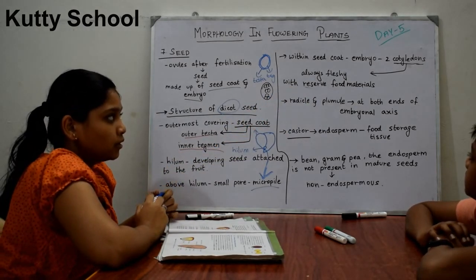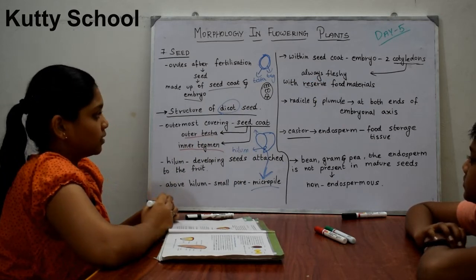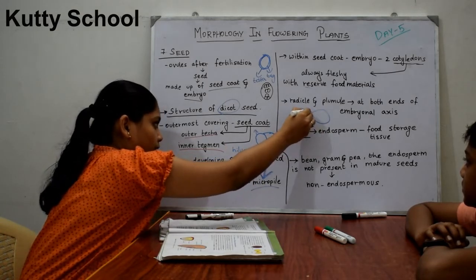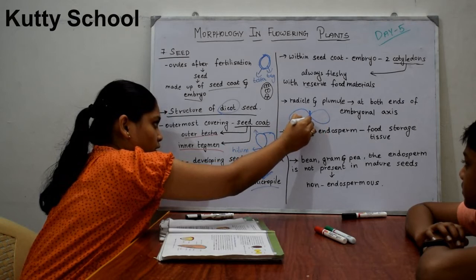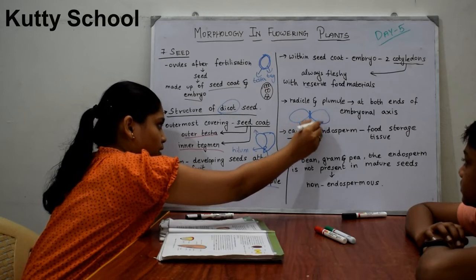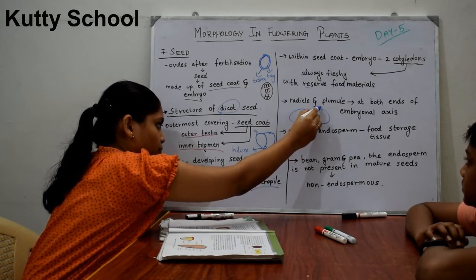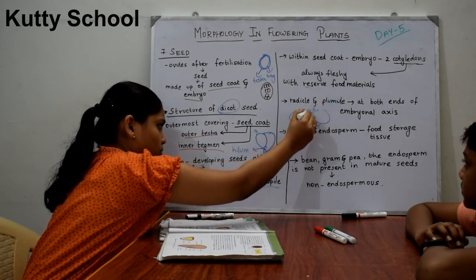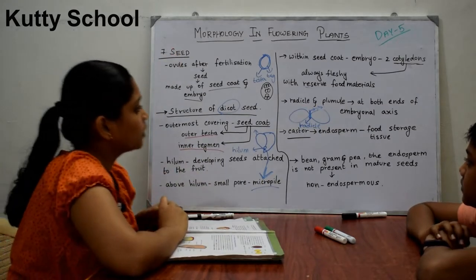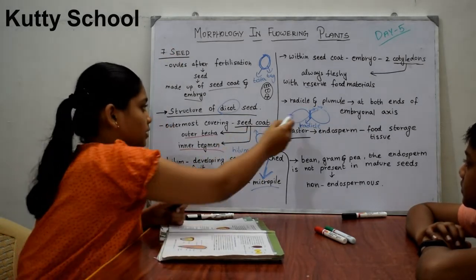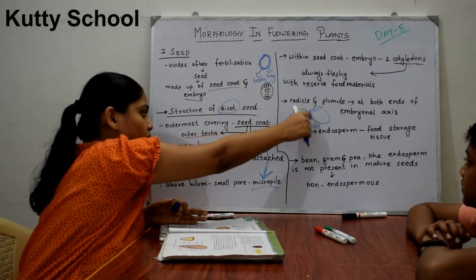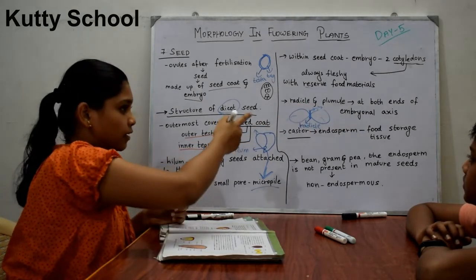It will look like this in a dicot. This is one cotyledon, this is another cotyledon, and there will be an embryonal axis. Here is the radicle, where the root generates, and this one is the plumule, where the shoot generates. The cotyledons have reserved food materials, and the radicle and plumule are present at both ends of the embryonal axis. Can you understand?